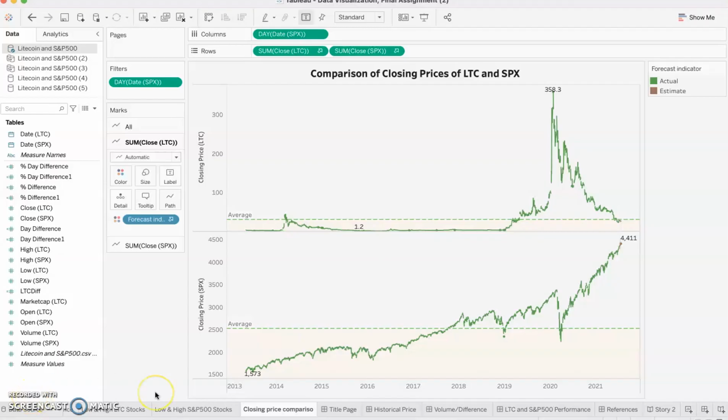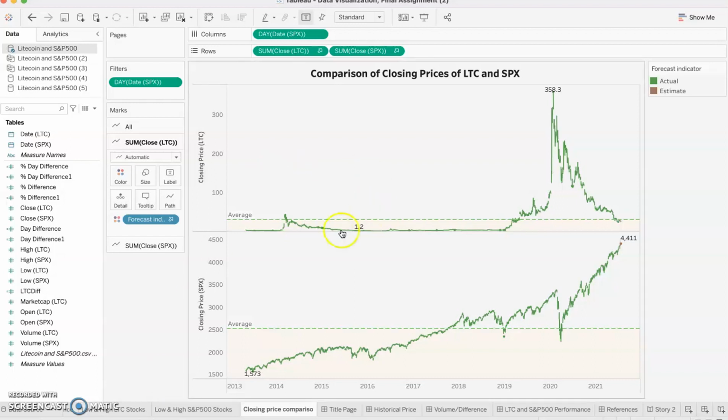All right, hi everyone. My name is Nicholas Gonzalez, and I'm going to be pretty much closing out our presentation here. One of the most important things when you want to invest is to compare the closing prices, right? So is there a trend? How historically is the fund performing? So we look at closing prices. Opening prices are important too, but in this case, we're going to be looking at the closing price. So at the end of the day, how much is that investment worth? And here we're comparing LTC and SPX, S&P 500, to see how the closing price looked from 2013 to 2021.